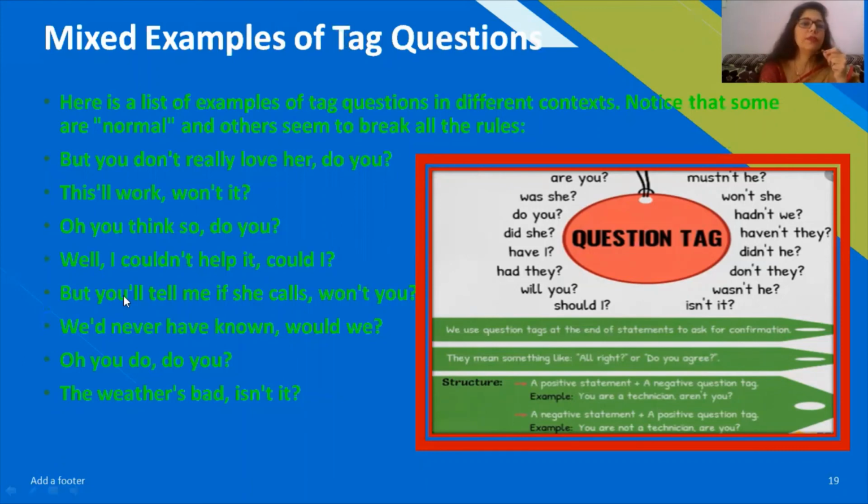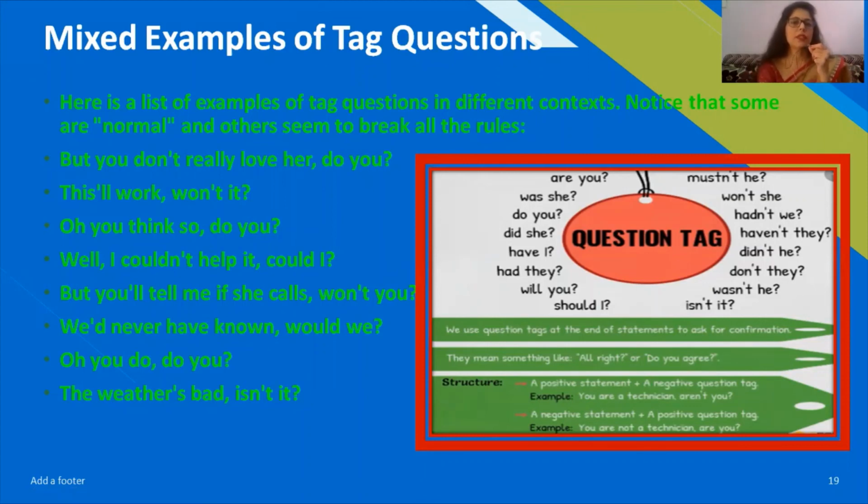Here there is a simple future and after that won't. Oh, you think so? Do you? Well, I could not help it. Could I? So, although these are simple, they are still a little bit tricky sentences, and these are the mixed examples of question tags.